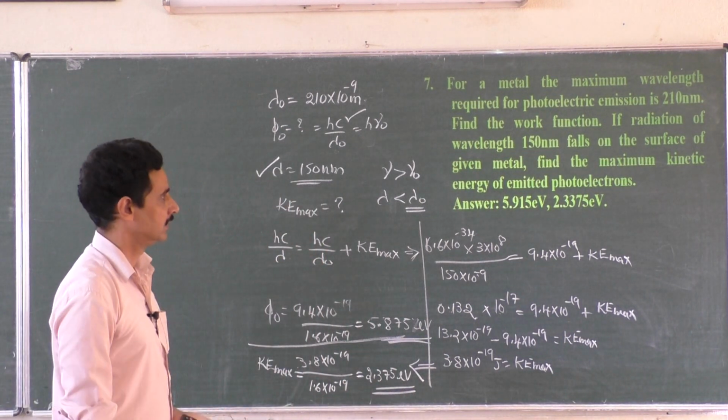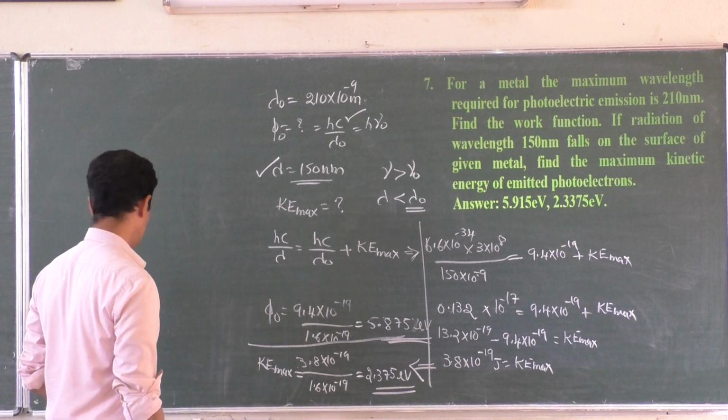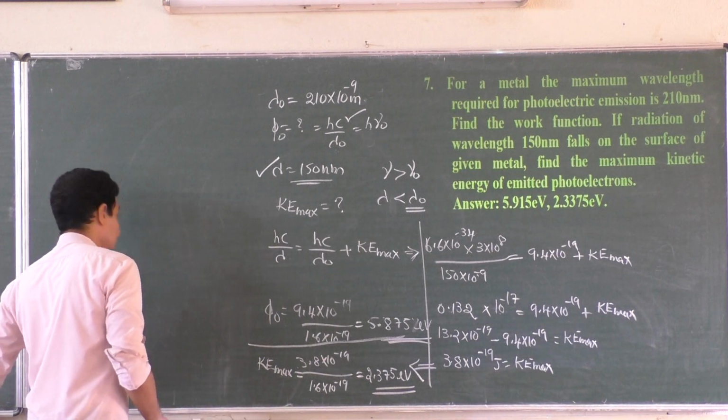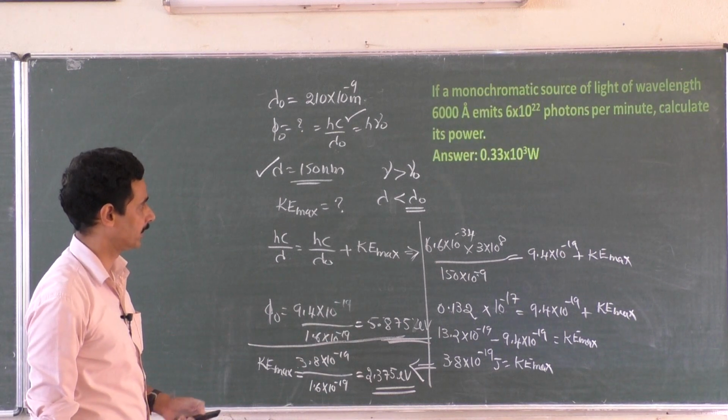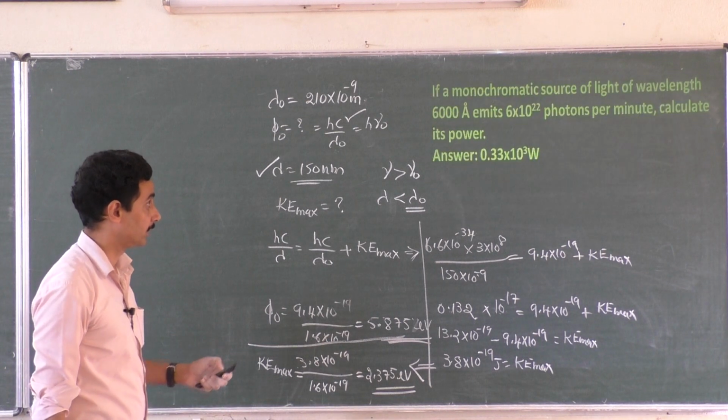So that's about this problem. Very simple. Again, roaming around the same formulas, just small changes. We will go for one more problem. Seven is over. Last problem. We have to finish it now.